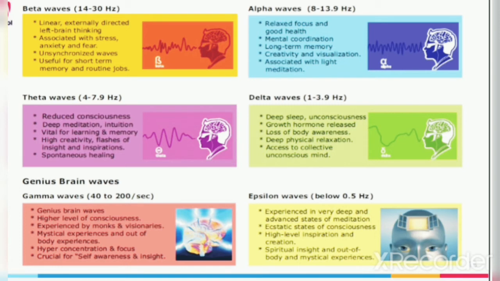Now coming to the delta waves, whose frequency is 1 to 3.9 Hz. They are associated with deep sleep and unconsciousness, growth hormone release, loss of body awareness, deep physical relaxation, access to the collective unconscious mind.